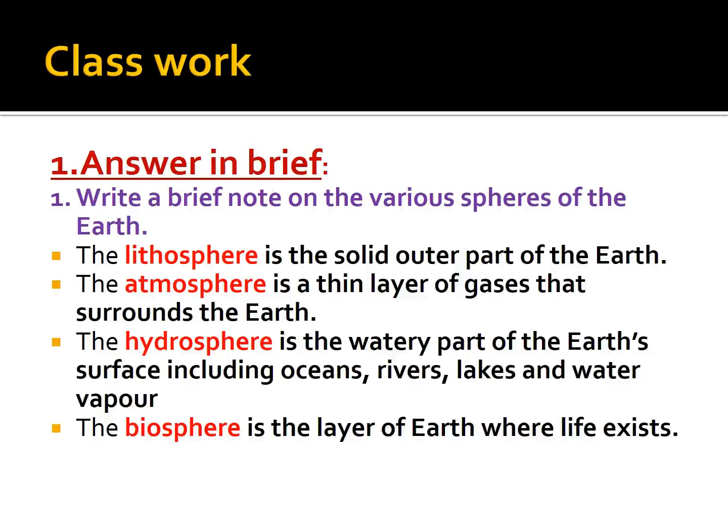Write a brief note on the various spheres of the earth. The lithosphere is the solid outer part of the earth. The atmosphere is a thin layer of gases and surrounds the earth. The hydrosphere is the watery part of the Earth's surface, including oceans, rivers, lakes, and water vapor. The biosphere is the layer of Earth where life exists. You can write from the book also, page number 158. The first column you see there up on the picture. In the box, the answer is given. You can mark and write later, okay? But your handwriting should be very neat. So write neatly.